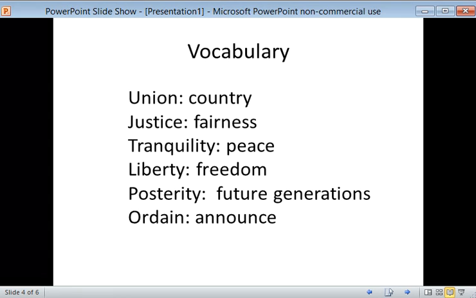The first word is union. It means country. Justice means fairness. Tranquility means peace. Liberty means freedom. Posterity is future generations. And to ordain means to announce.